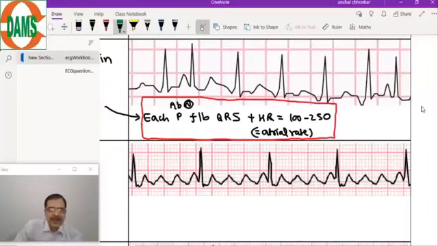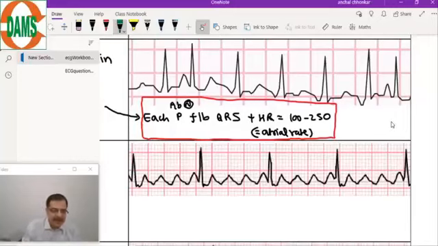So here is the diagram of multifocal atrial tachycardia. How to recognize multifocal atrial tachycardia? There should be three or more abnormal P waves, three different morphologies of the P wave, if we have to identify this.